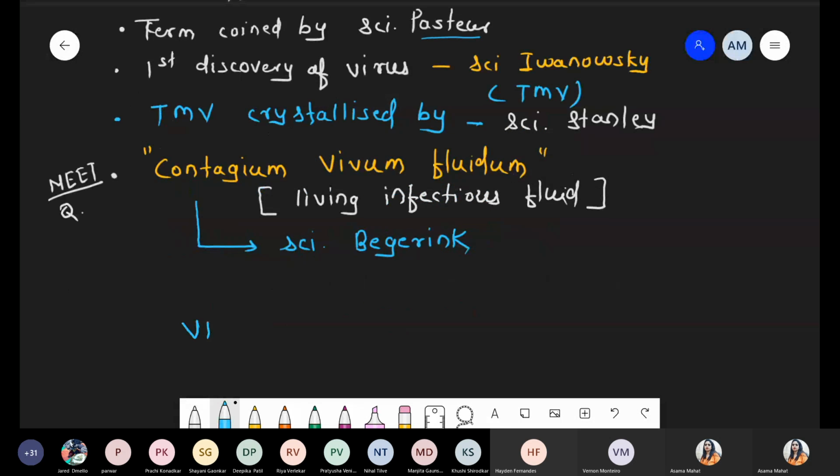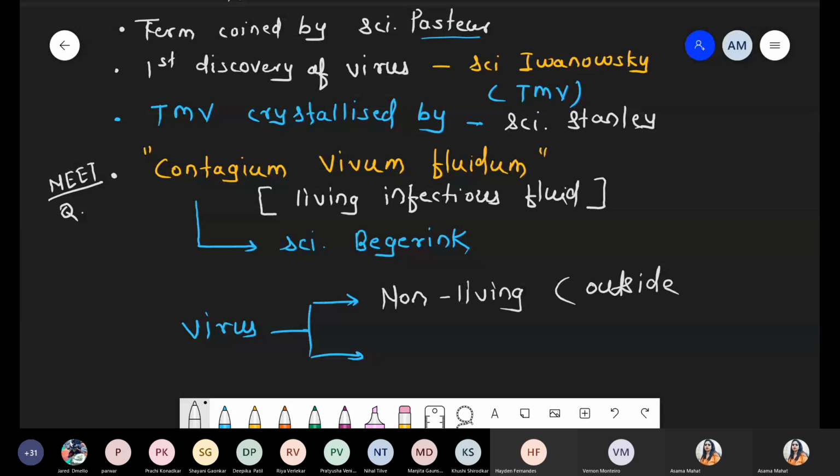So viruses have two lives. They act as non-living outside the host body, as well as living inside the host body.